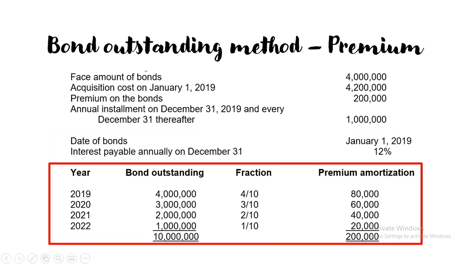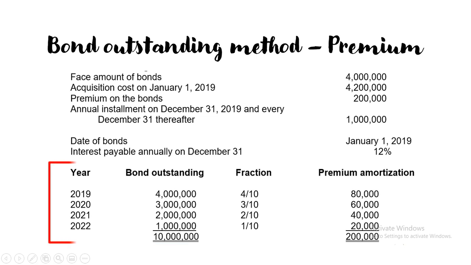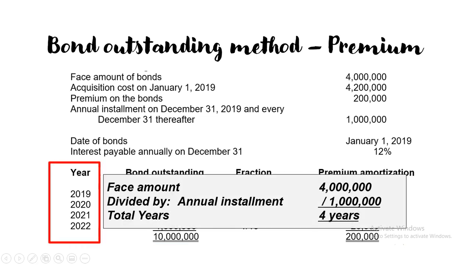So, first things first, syempre gagawa ka ng table for the year, bond outstanding, at saka fraction and premium amortization. So, for the year, to compute for the year, how come it's 4 years, no? So, hindi kasi binigay sa problem lang year. Ayan. So, makakompute nyo naman. Face amount for 4 million divided by annual installment na 1 million. So, meron siyang total years na 4 years. So, 2019, 2020, 2021, saka 2022.